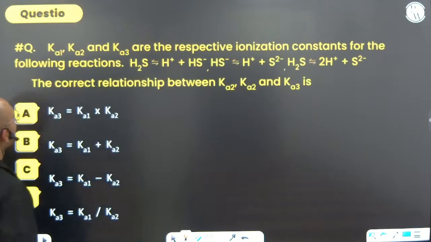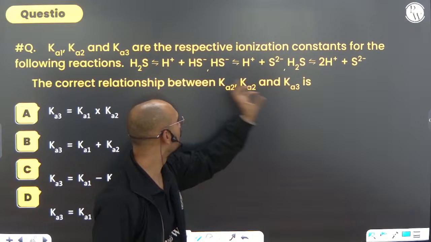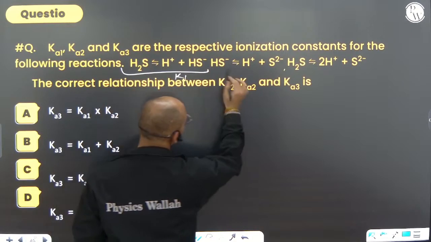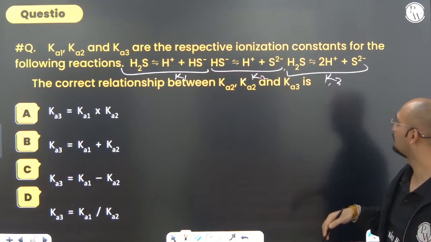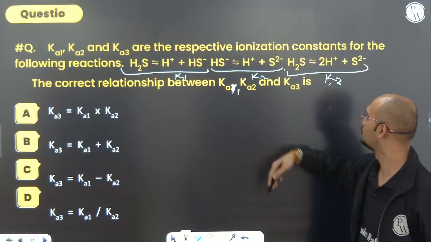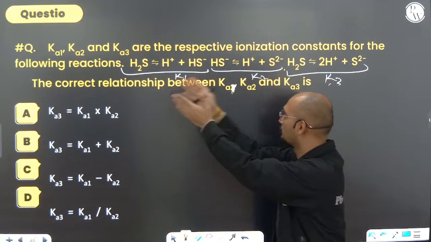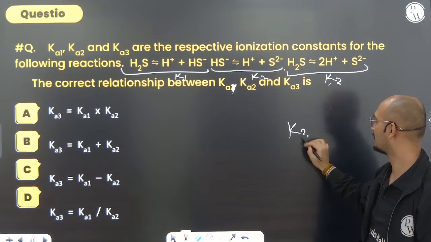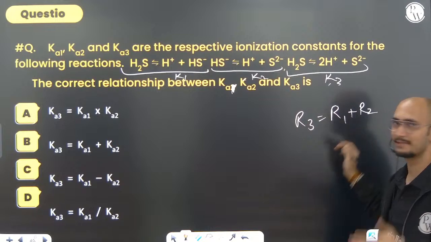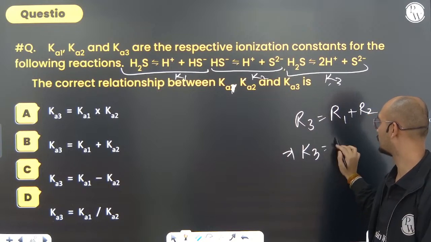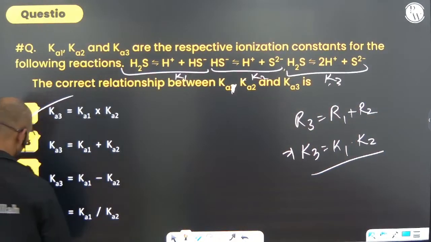Next, K1, K2, K3 are the respective ionization constants for the following reactions. This one is K1, this one is K2, this one is K3. What is the relationship between K1, K2 and K3? In such a case, you can see that if you add both reactions, you will get this reaction. So reaction 3 equals reaction 1 plus reaction 2. Yes, that is the equilibrium rule. So K3 will be equal to K1 into K2. If you add reactions, the constants get multiplied.